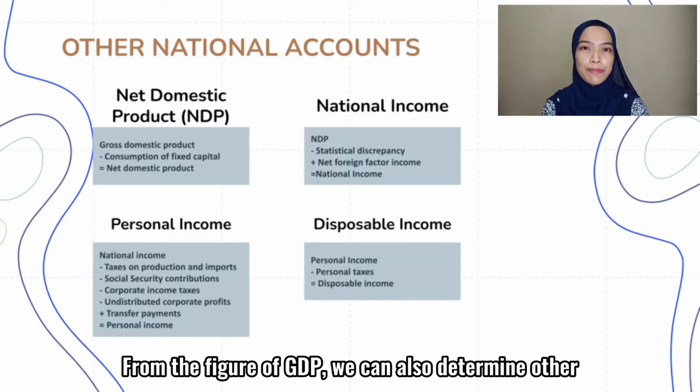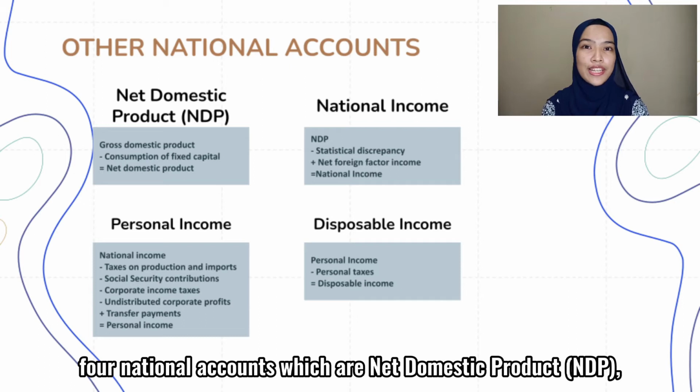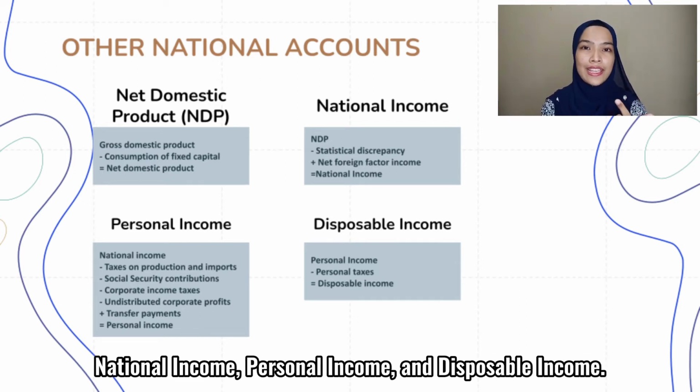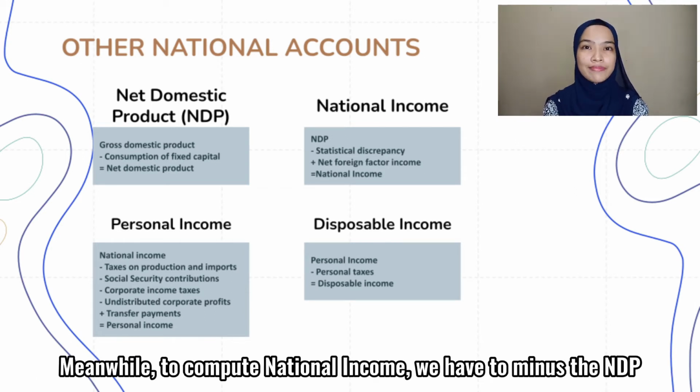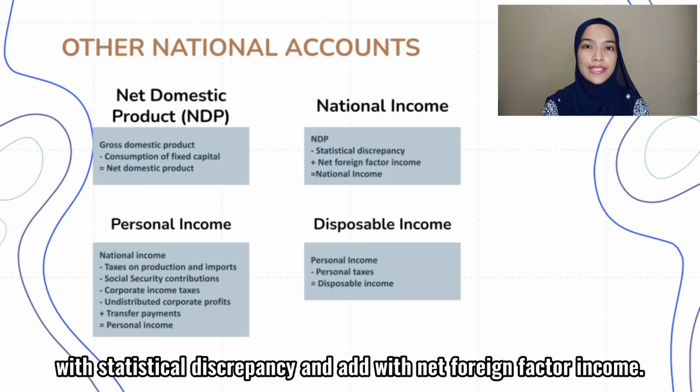From the figure of GDP, we can also determine the other four national accounts, which are net domestic product, NDP, national income, personal income, and disposable income. To compute NDP, we have to minus the consumption of fixed capital from the GDP. Meanwhile, to compute national income, we have to minus the statistical discrepancy from the NDP and add the net